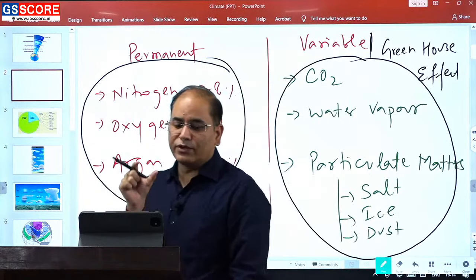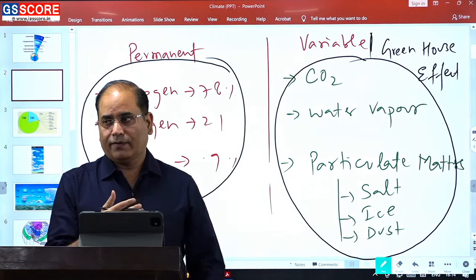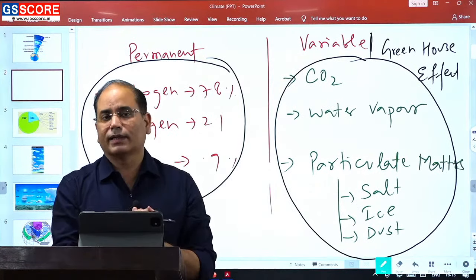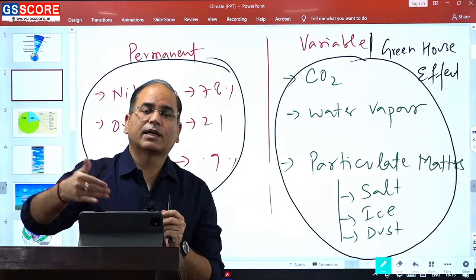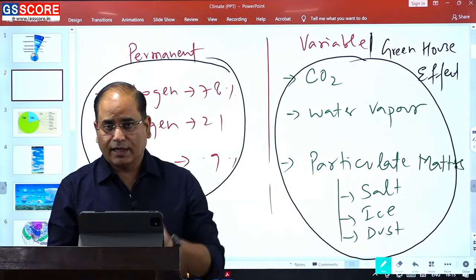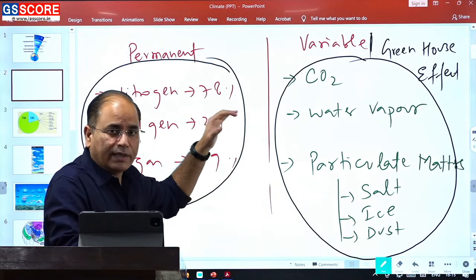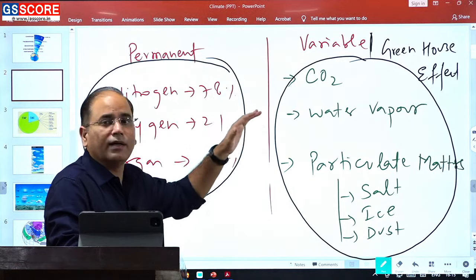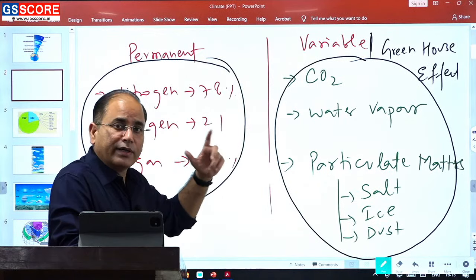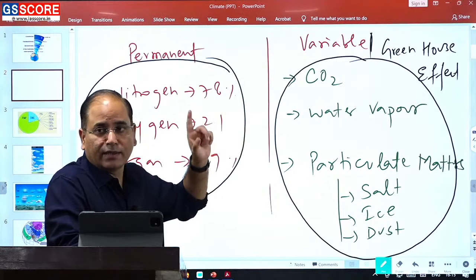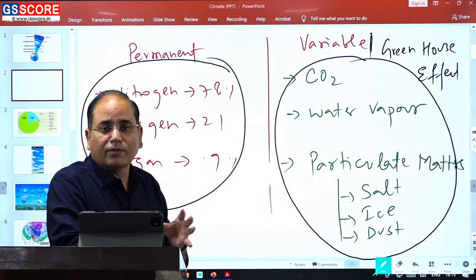So, the very first thing that you need to have clarity on is that in our atmosphere there are different gases and materials present, but not all of them are directly associated with climatic and atmospheric phenomena. Atmospheric phenomena are primarily driven by the greenhouse gases, the components of the atmosphere known for showing the characteristic of greenhouse gases. Here the two important components that you need to know are carbon dioxide and water vapor. Carbon dioxide and water vapor play a very important role.